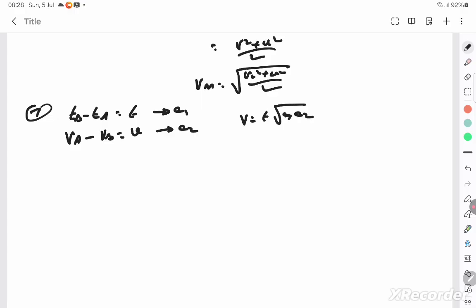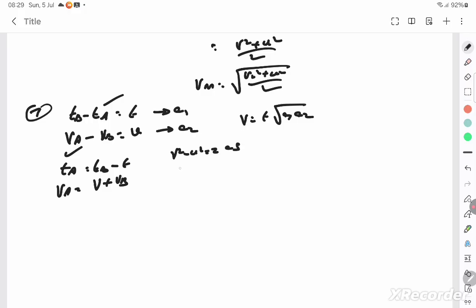So you know, you can calculate what is TA and what is VA. TA is TB minus T, and VA is V plus VB. You found the TA and VA, correct? And you also know what is VA. Let's use V square minus U square is equal to 2AS in both the cases.